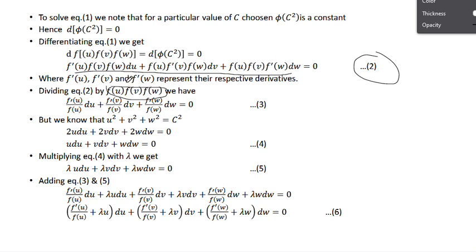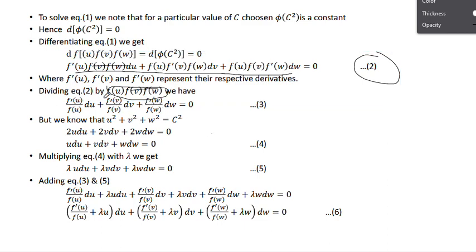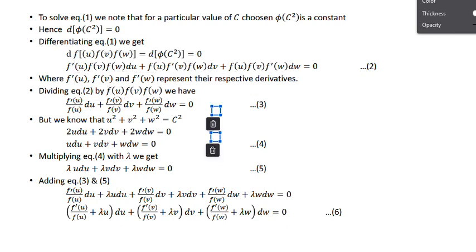Now, if we write this by this, these two get cancelled. Why do they get cancelled? Because f dash of u is there. Okay, friends, now see what we have to do.